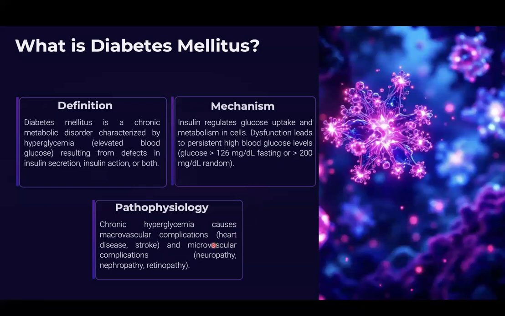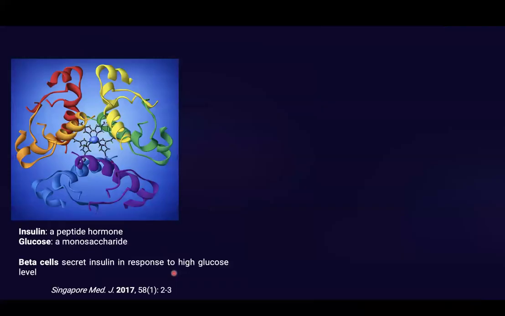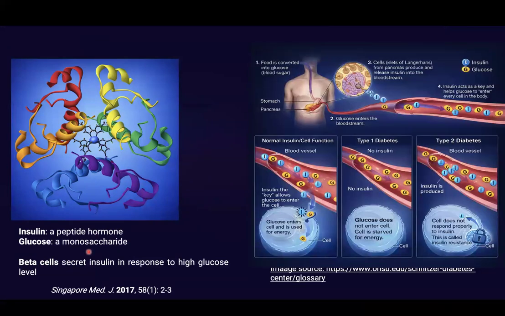Pathophysiologically, this causes numerous complications, including heart disease, stroke, neuropathy, nephropathy, and retinopathy. As I mentioned, there are a few important components when we discuss diabetes. The first is insulin, which is a peptide hormone secreted by beta cells in response to high glucose level. And second is glucose, which is a monosaccharide, which we have studied. When we consume food, carbohydrates are converted into glucose, and this glucose is then released to our bloodstream.